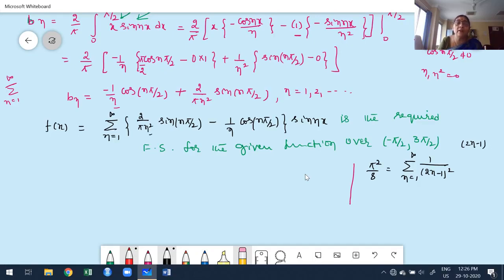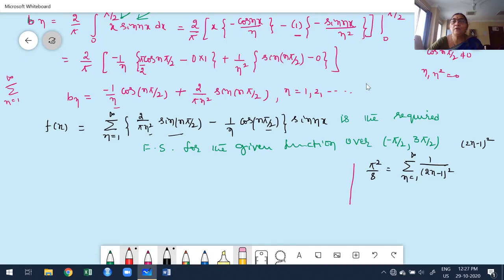When will we get the whole square? Suppose you have n square. That n square can also be written as (2n minus 1) whole square. You know how to simplify further. Compare it. You want to retain this term, and I don't want to retain this. When you expand that, we get 1 by n square, 1 by 2 square, 1 by 3 square, etc. What I'm going to do here is substitute the value x equal to pi by 2.